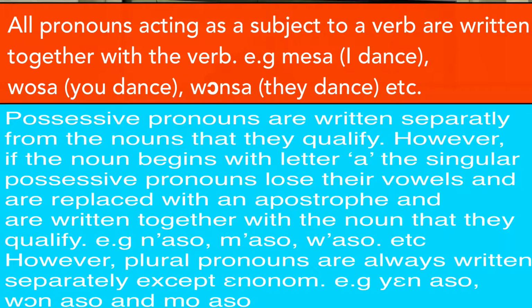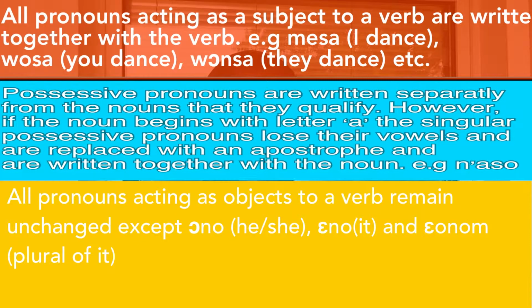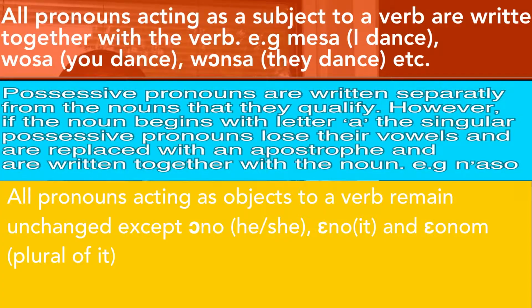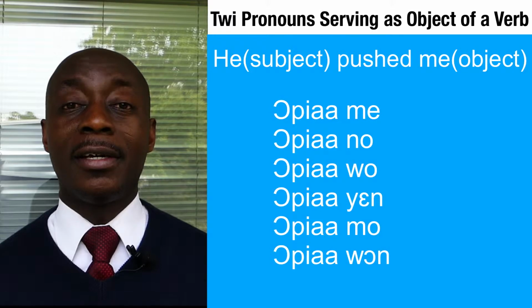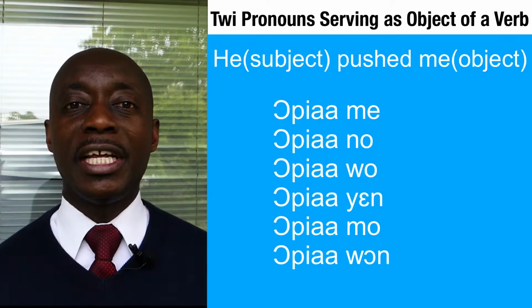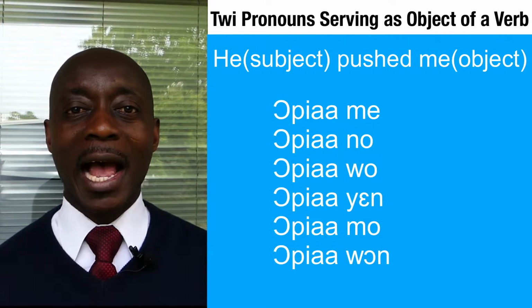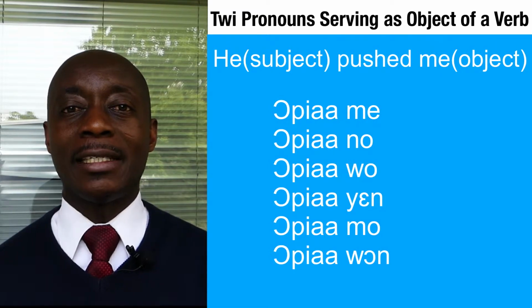Point 3. All pronouns acting as object of a verb do not change except these pronouns, that is ono, eno, and enonom. The rest remain unchanged. For example, in a statement, opiame, you see that me remains unchanged even in an object position, acting as an object to a verb. It did not change.